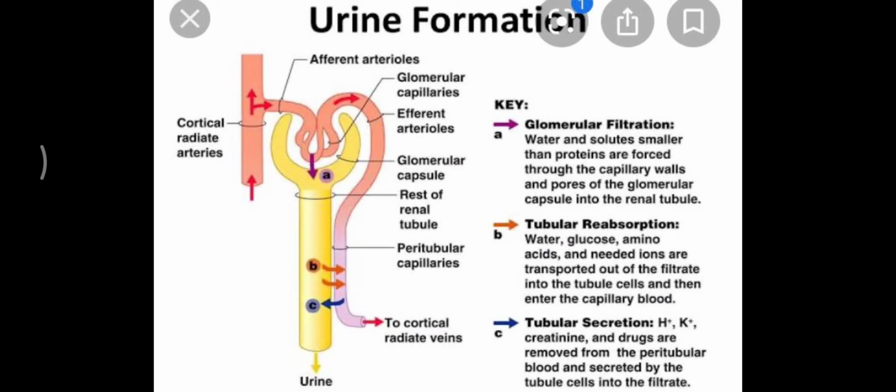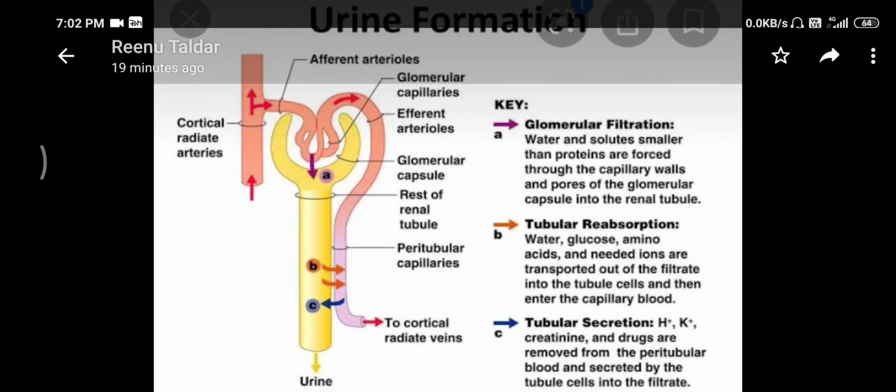The last step involved is tubular secretion, where again the hydrogen ion, the potassium ion and certain drugs are removed from the tubules and are secreted into the tube, so that is the PCT, Henle loop or DCT, so that they can move out from the body. So these are the three steps that are involved in the process of urine formation.